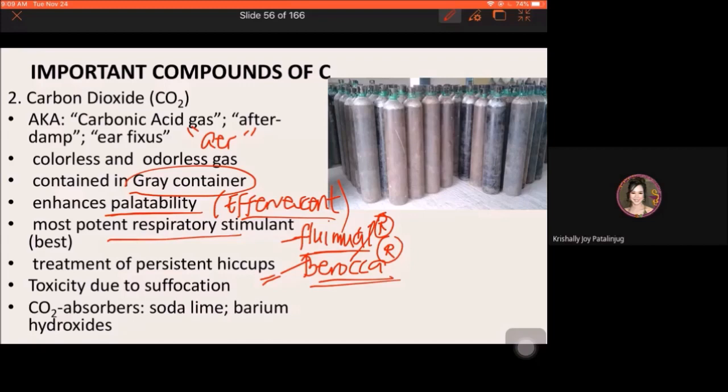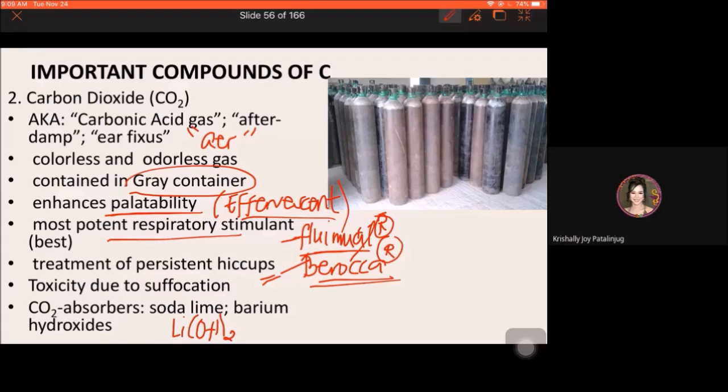So ano yung antidote or aid para ma-counteract yung toxicity due to suffocation? Kailangan lang ng carbon dioxide absorbers. Example, yung mga na-discuss na soda lime, mga barium hydroxide, yung sa astronauts na ginagamit, yung lithium hydroxide. Okay, these are examples of carbon dioxide absorber. Ina-absorb nila yung carbon dioxide producing water and other byproducts. So, yung water will then be the source of oxygen then. Okay.